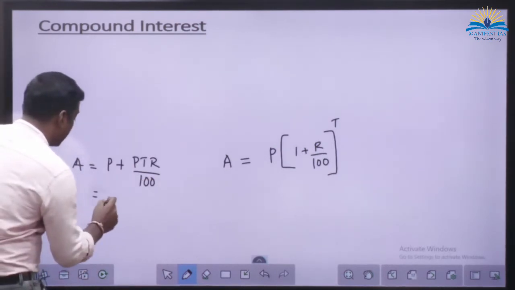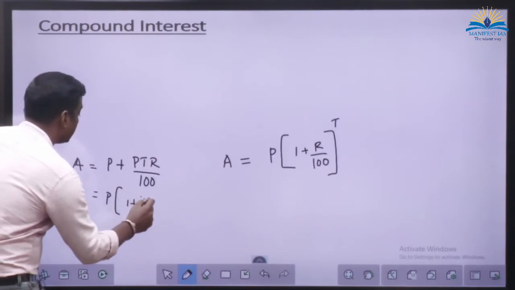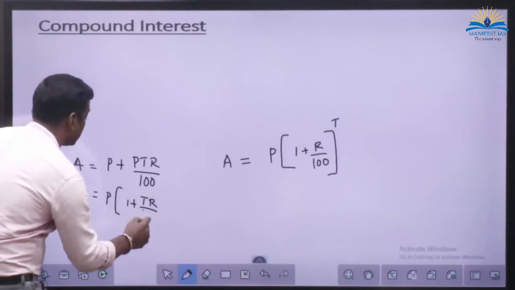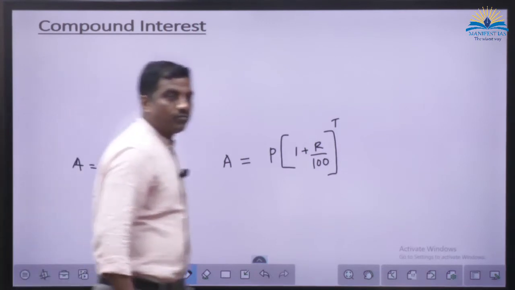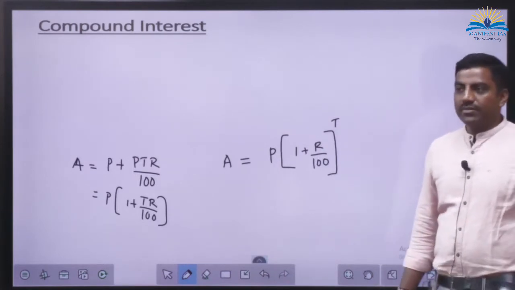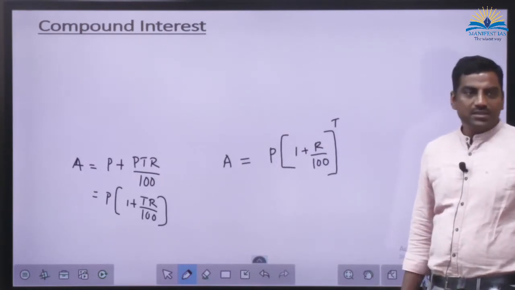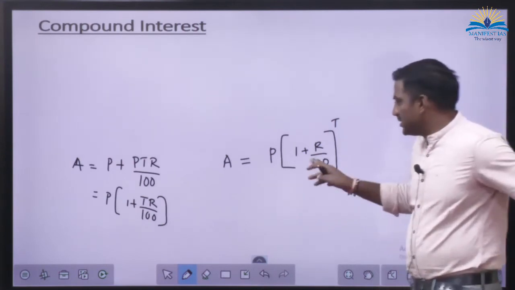So how do you write this? Again, take P outside: P times (1 plus TR by 100). So what is the difference between this and this?